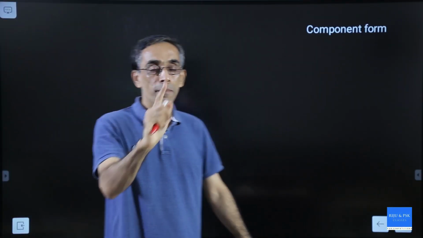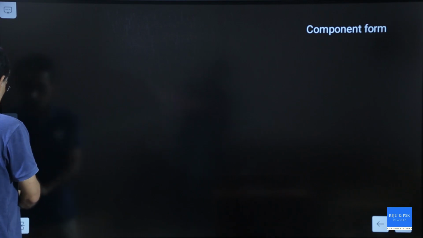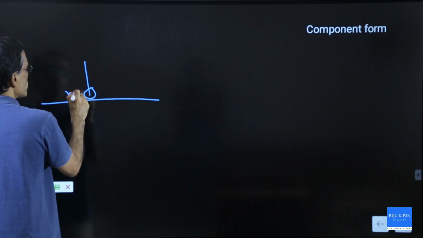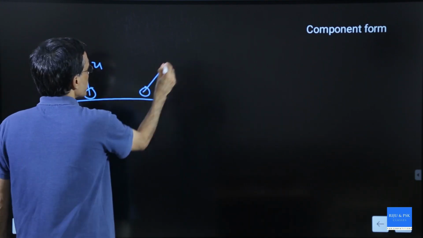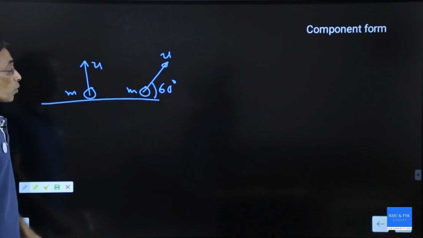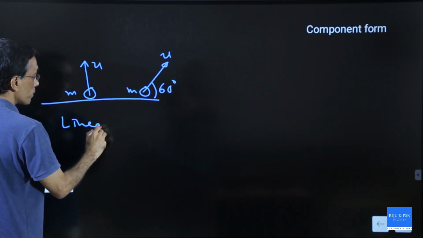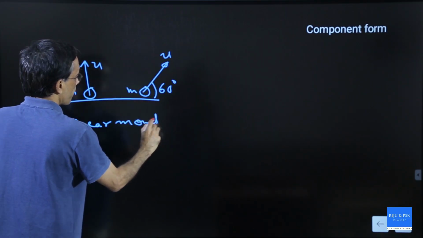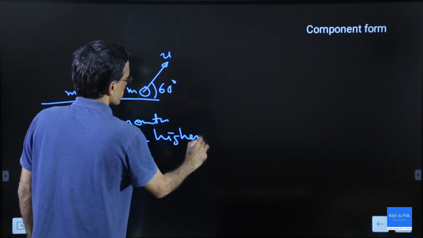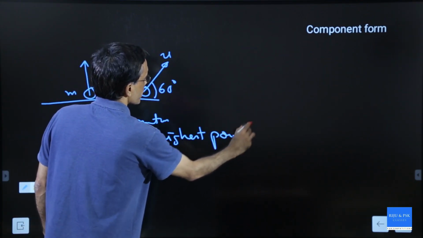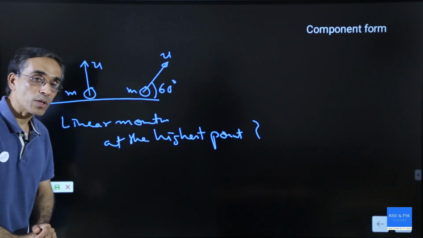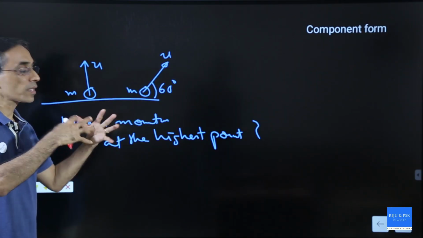One question. A body is thrown vertically upward. Mass is m, initial velocity u. Another body is thrown with velocity u, mass m, at an angle of 60 degrees. What is the linear momentum at the highest point in these two cases? Calculate, keep it with you. Next class we will compare.